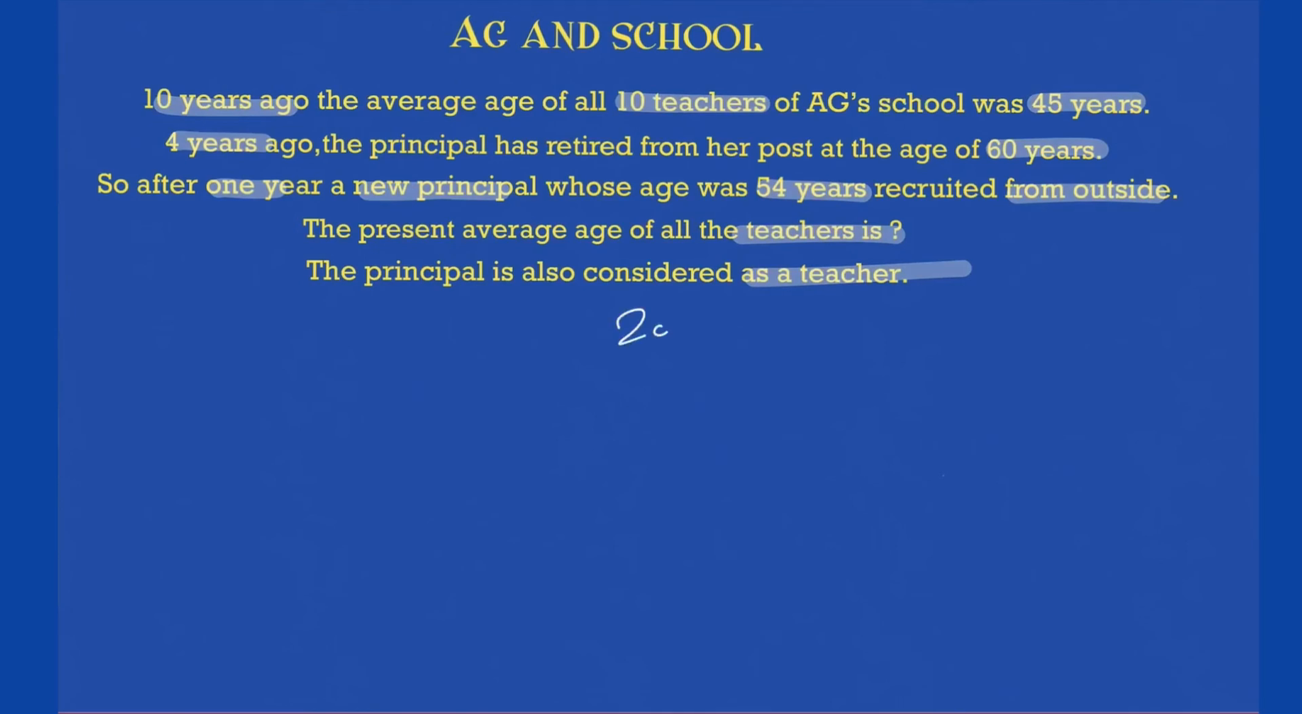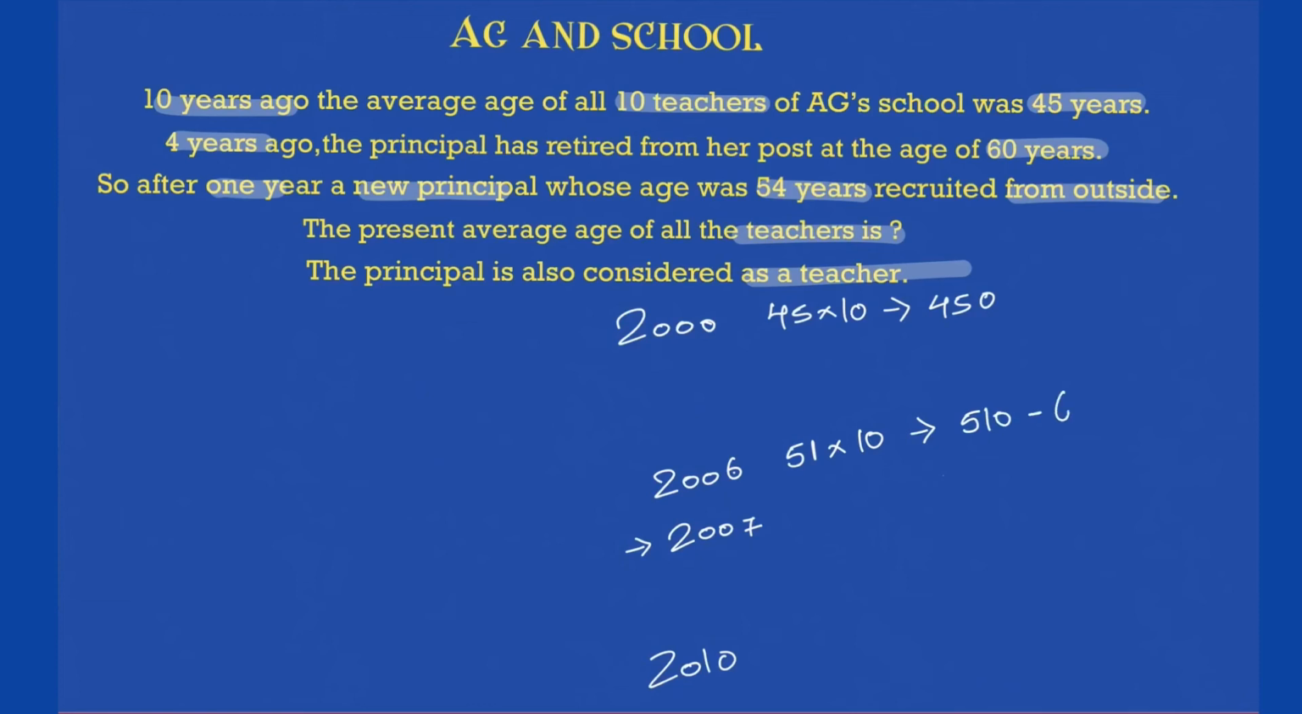So let's start. 2000 is how we started this. Then 2010, and 2006 is when the principal retired, but now we know in 2007 the new principal will be recruited. So these are the conditions that are with us. It was 45 into 10, earlier it was 450. And we know what happened in the year 2006: 45 became 51. So 51 into 10 was 510 for us. But then what happened? 60 left. So we were left with 450, correct? And this is what we know from the last problem.